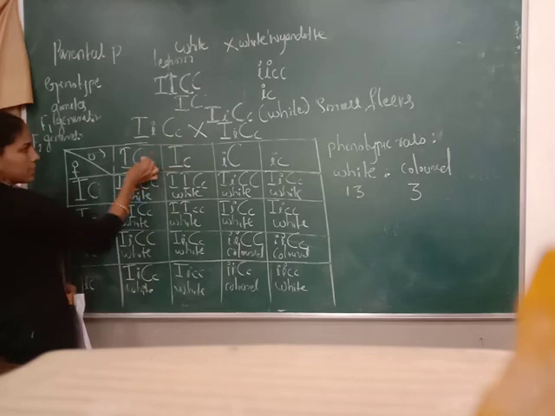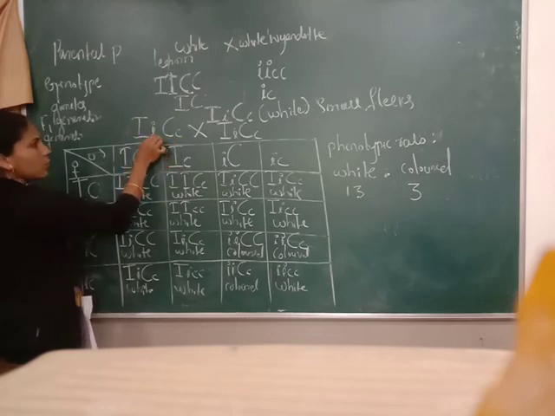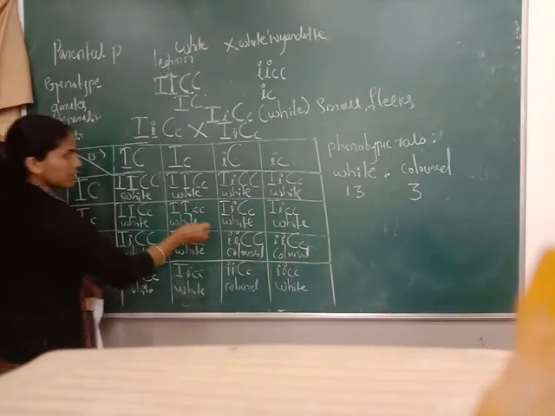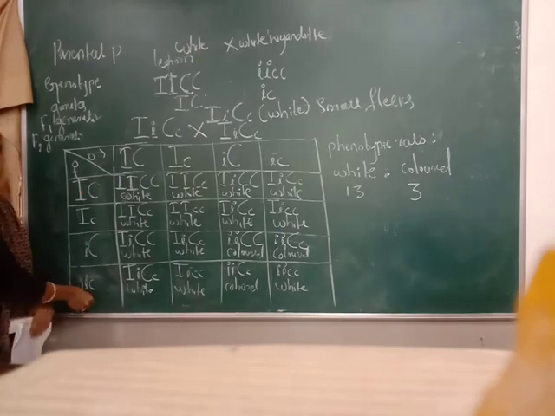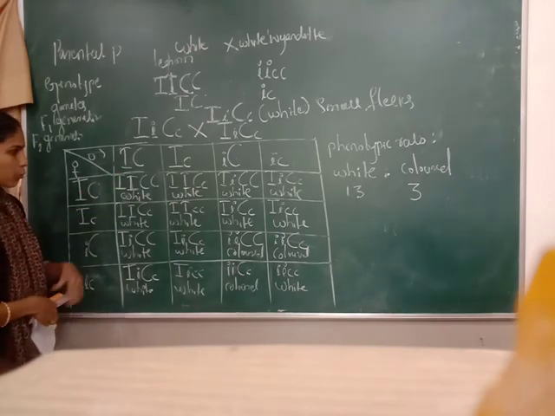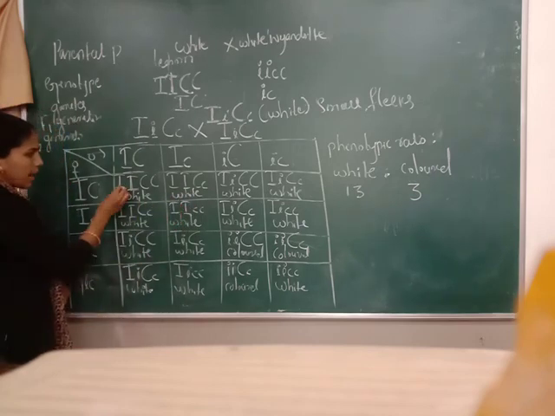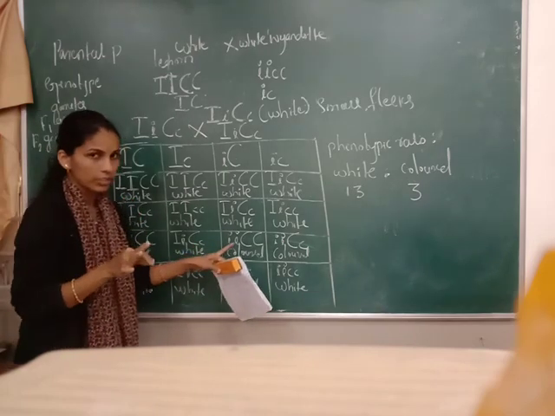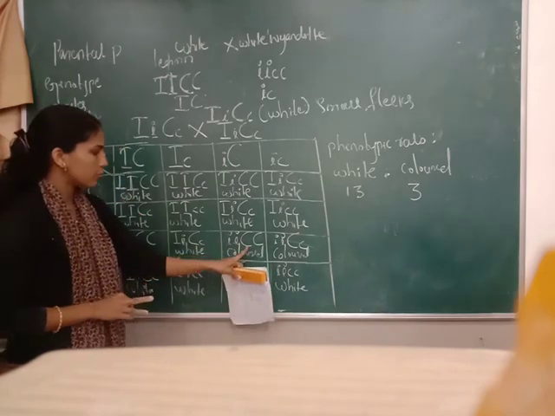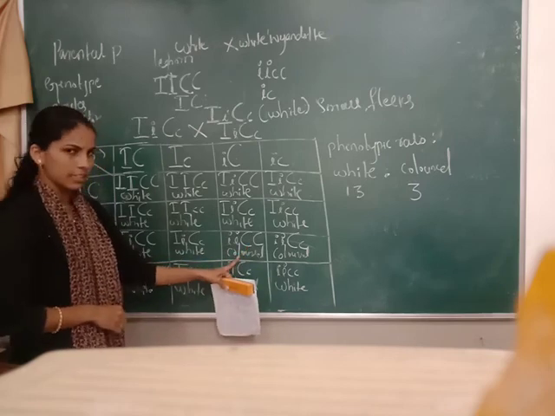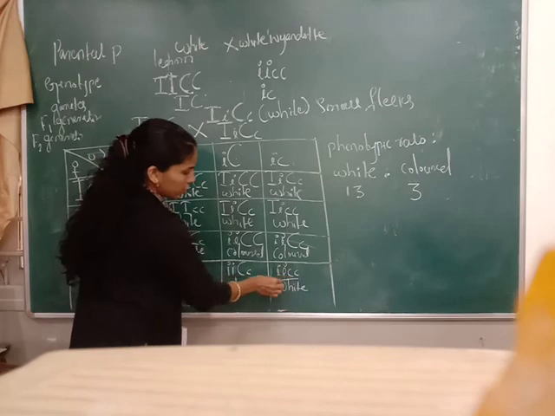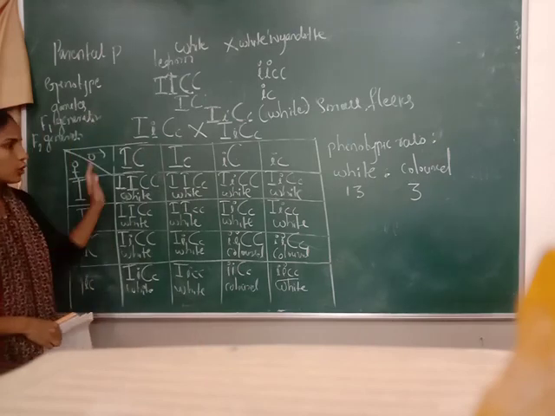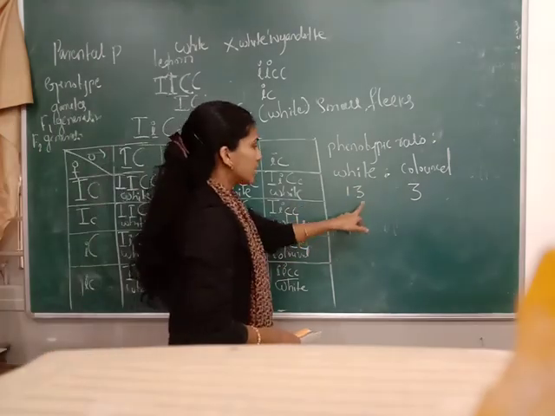Capital I, capital C, capital I, small c. Then small i, capital C, small i, small c. Like this you have to write the male gametes, and the same you write for the female gametes. Then these are crossed and produce the phenotypes like this. Capital I always expresses its character, which means white. When the dominant I is not there, it is colored. Understood? Again, recessive small i, small c means white. Understood? So the phenotypic ratio is nothing but 13:3.